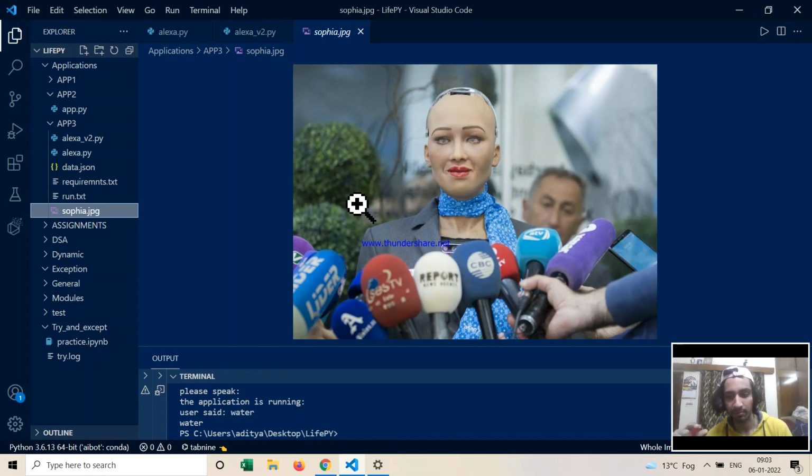So the pipeline is simple. The input is converted into text using the Google API. That text is fed to the database, and if the word exists, it pops out the meaning, and in case the word doesn't exist, it would give you the most similar word and ask if you want this word instead. If you say yes, then it would give you the meaning of that word. If you don't want that, you can say no.